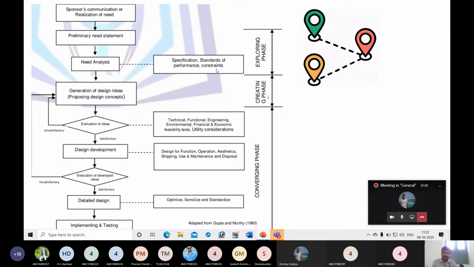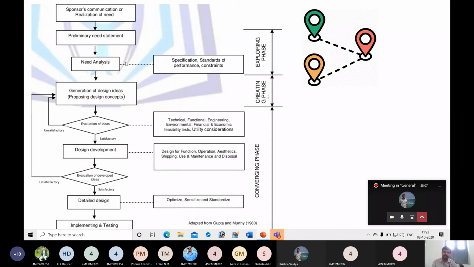Constraints. So if you consider electric vehicle, we know the constraints. Major constraint is its speed. Constraint is, again, charging stations. How many charging stations are available in between Bangalore to Mangalore? Are they sufficient? Whether he is going to get this charging station on roadside, on highway. So these are the considerations, these are the constraints. Again, the current technology available with electric vehicles. By looking at all these aspects, then only it is possible for you to understand the actual nature of the need.